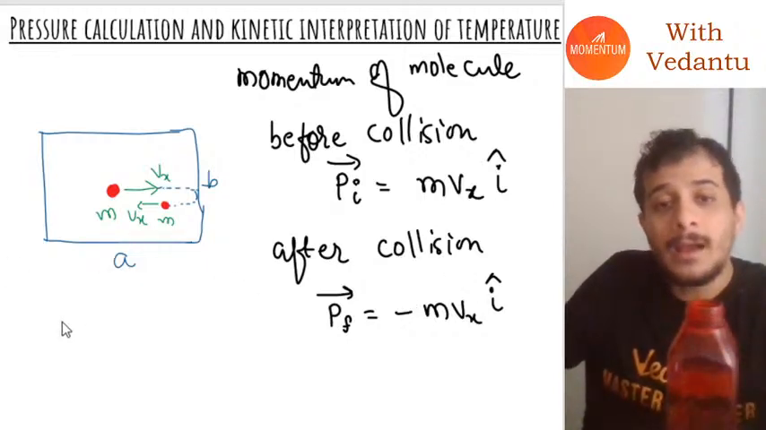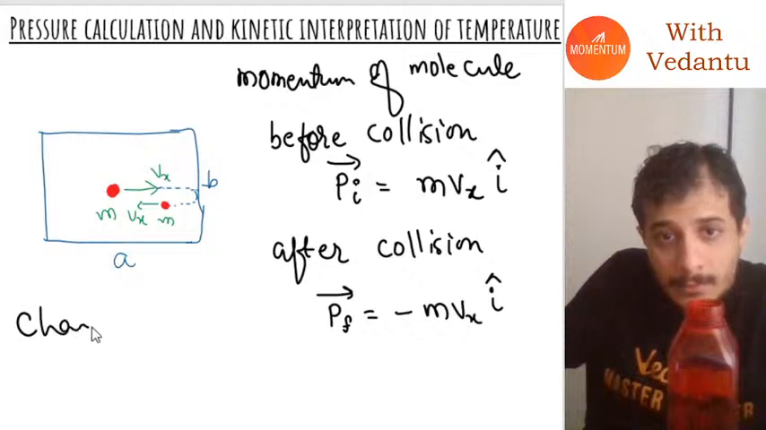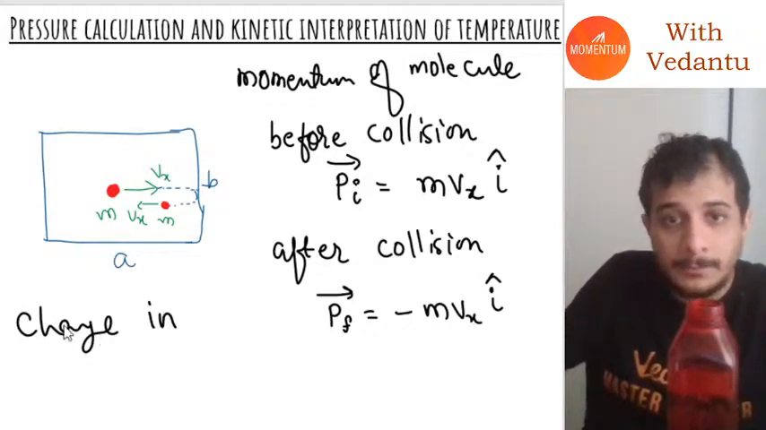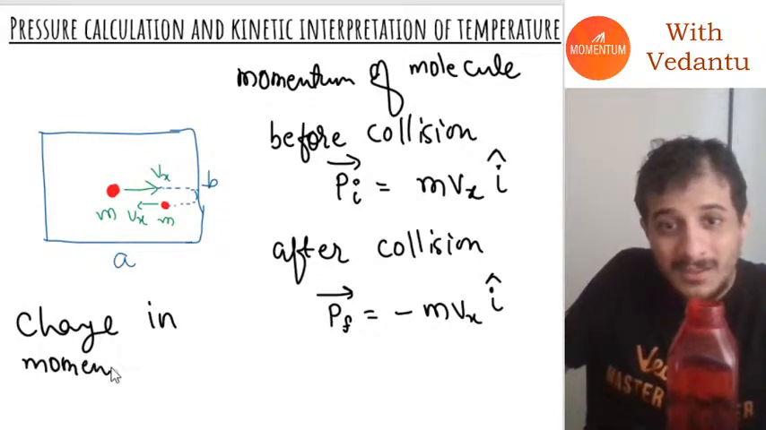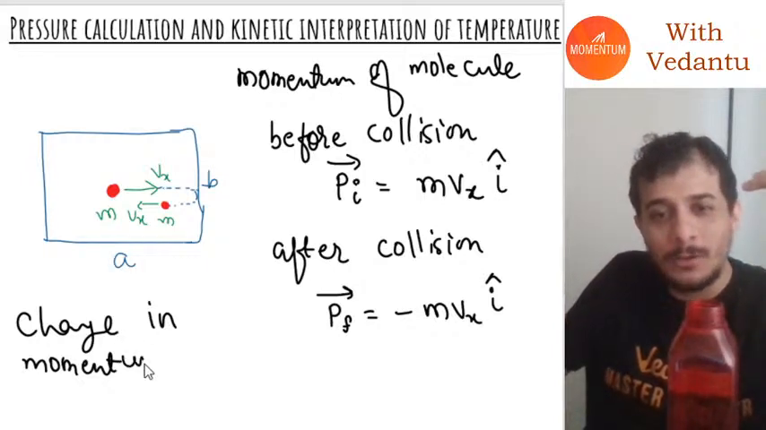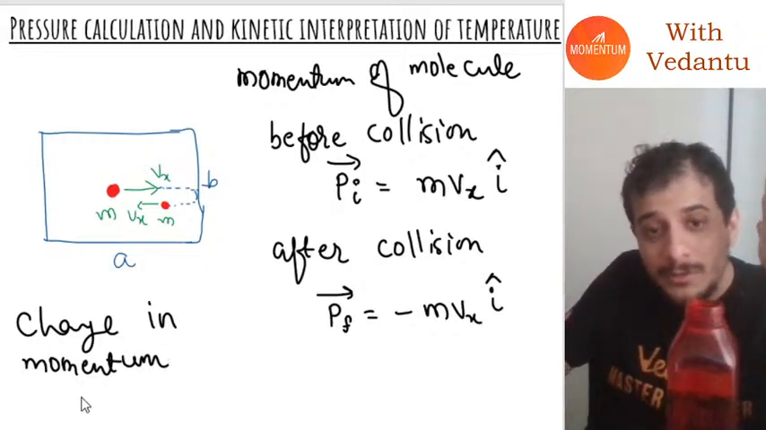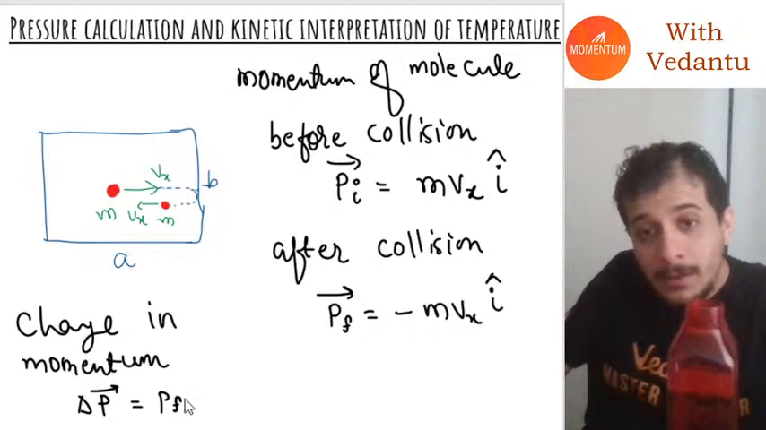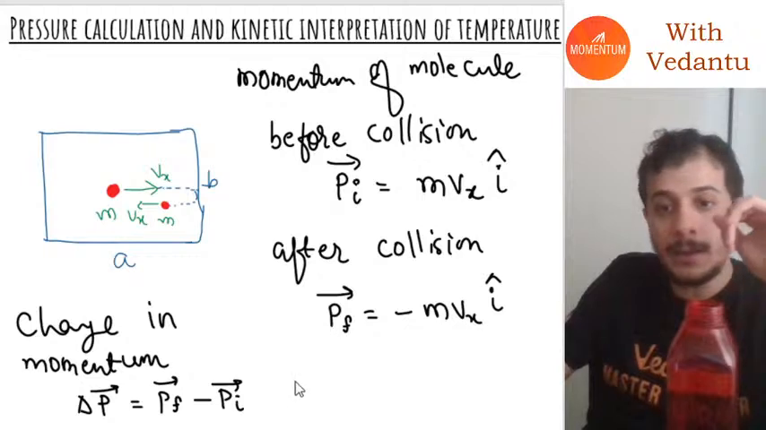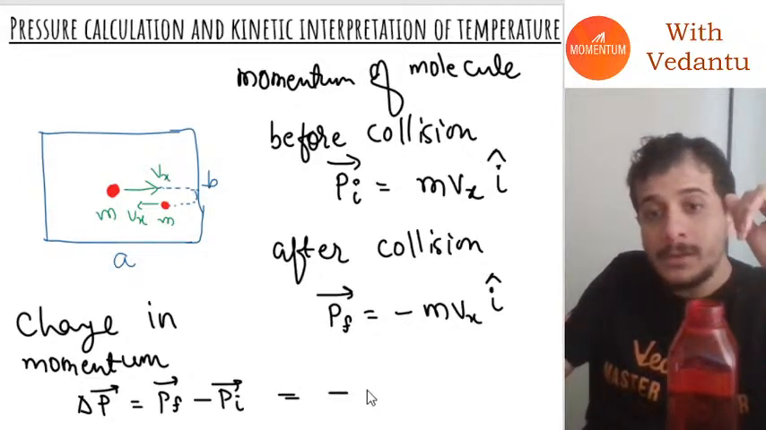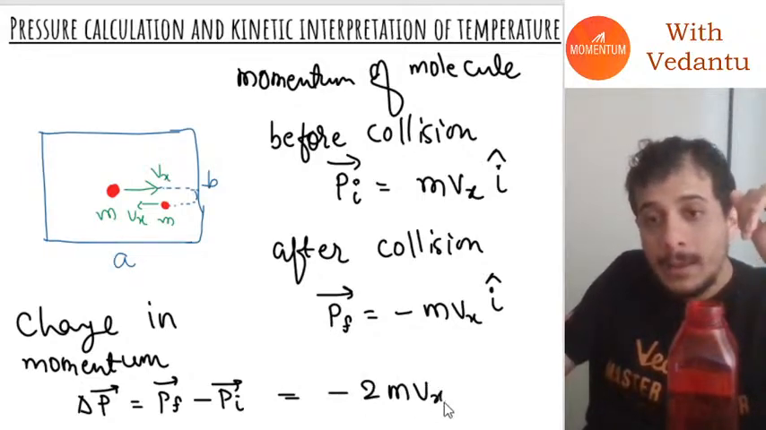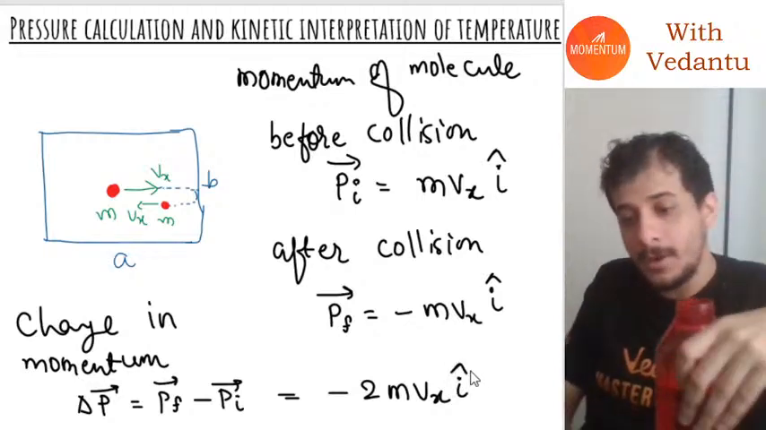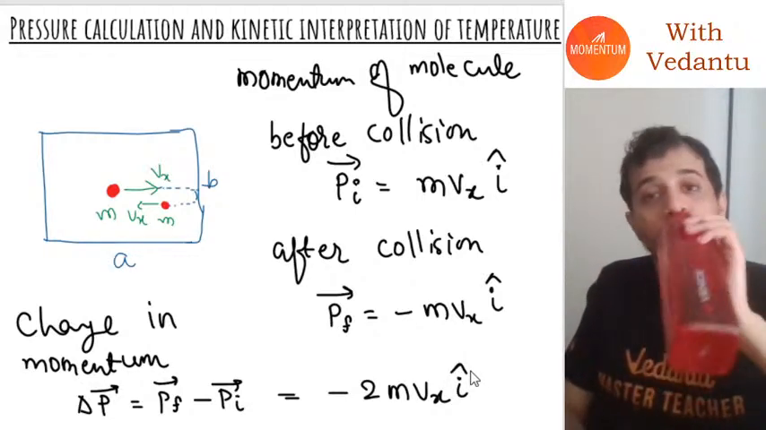Now, if I ask you what will be the change in momentum? By the way, Momentum with Vedantu is the name of this channel, just in case you forgot. The change in the momentum will be Pf minus Pi, which if you calculate will be minus 2 mvx i cap.